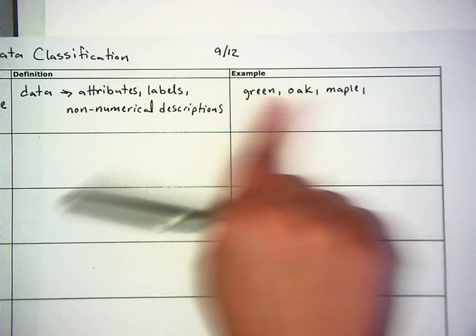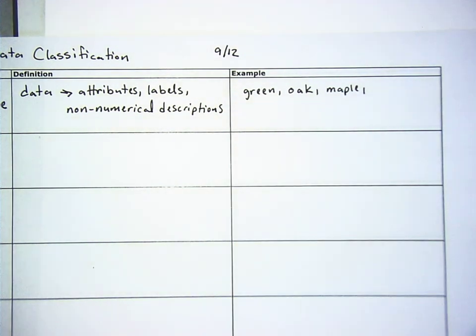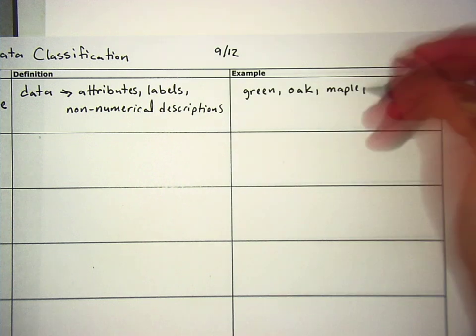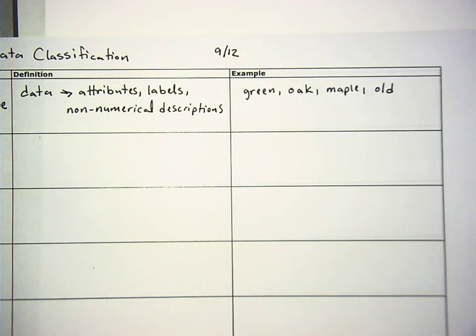This is all tree stuff, but can anybody think of a number that is more of a label than a number that means something? Like, for example, I am 5'2.5", and that's a number that means something. It tells you exactly how tall I am. But what's a number that really doesn't have anything to do with you? It's just a label for you. Old. I mean, that is a description, and that would go here. But I do want it to actually be a number that would be a label. Anybody think a number that like labels you? A number that somebody could identify you with?